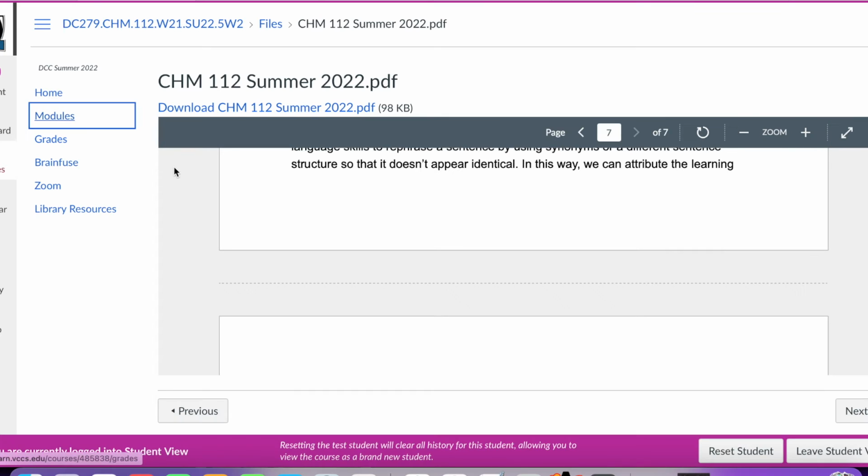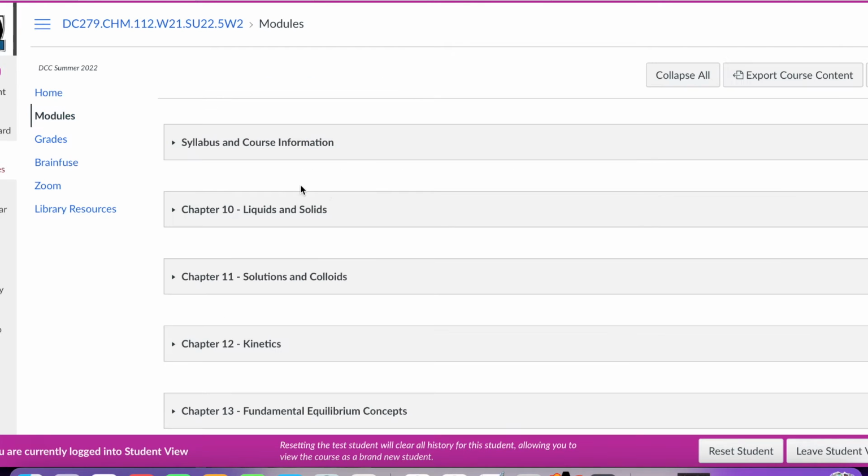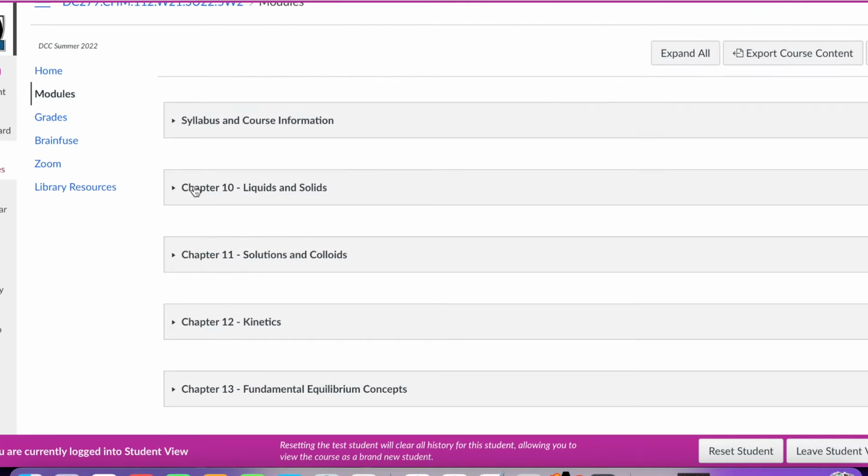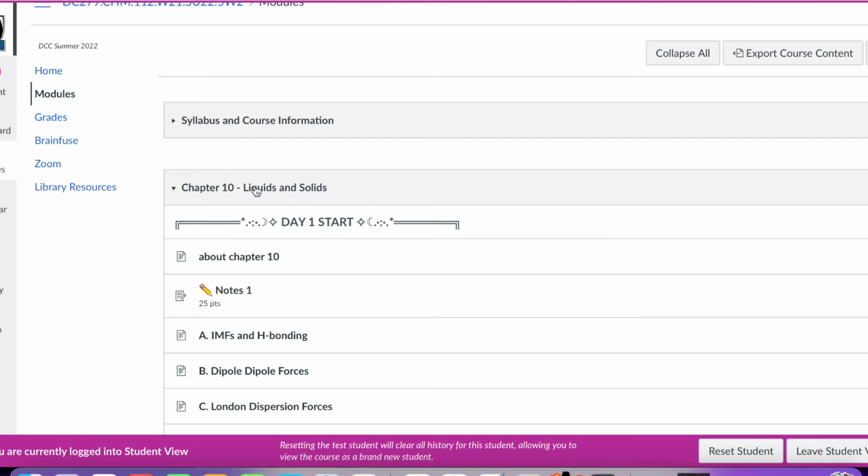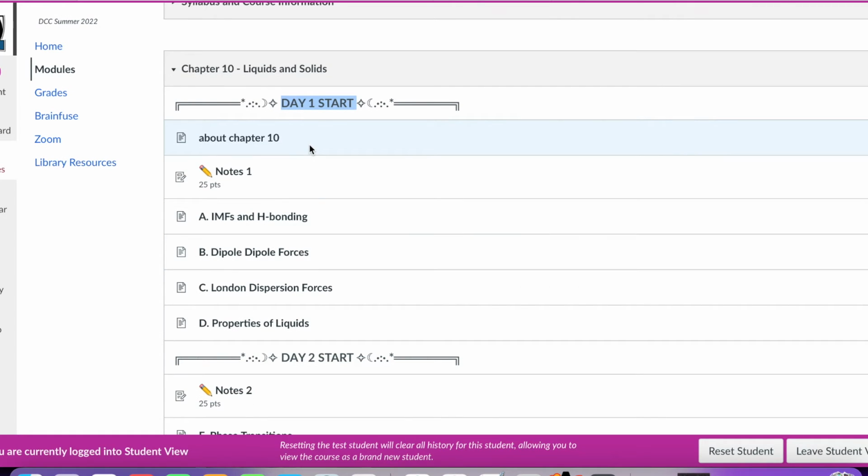Let me show you a module and what it looks like, and then I'll let you get started with your stuff. So, you have different chapters here with topics, and if you click on chapter 10, what I have is a day, so you'll know, oh, I'm on day 1. Each chapter is going to have a little bit of information about what things you need to know from that chapter. Or for example, hey, I'm skipping this section in this chapter. Here are the notes. Let me click on this so you can see what it looks like.